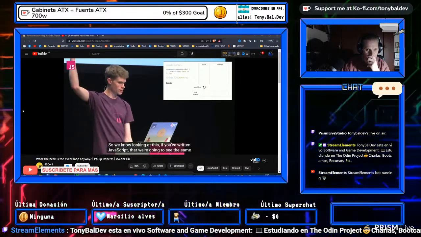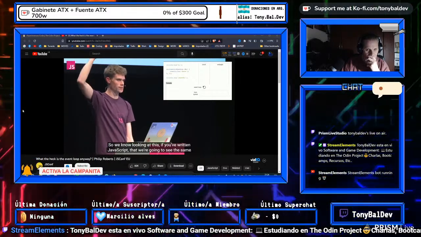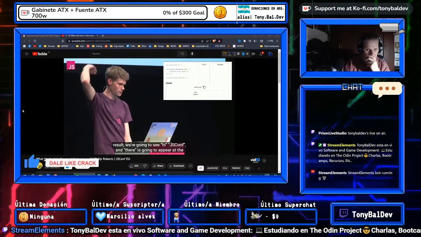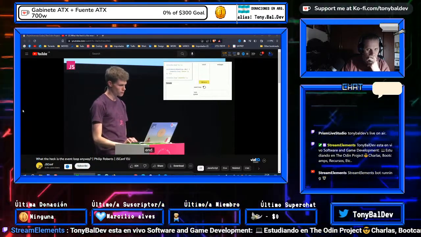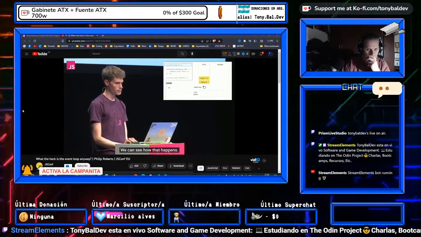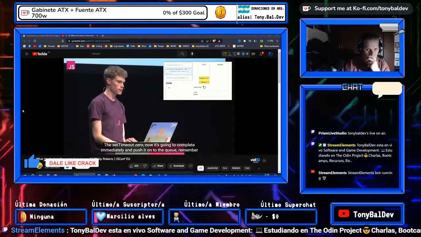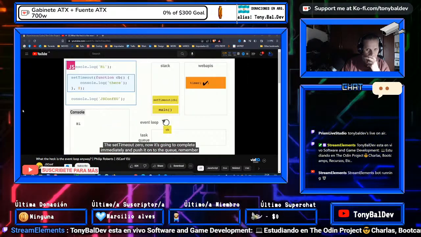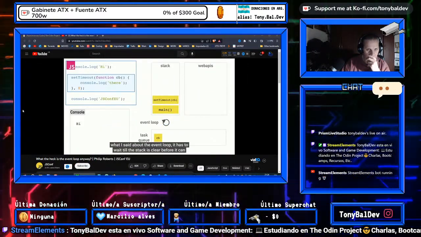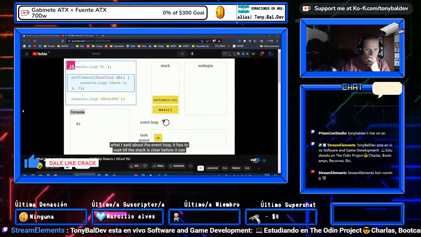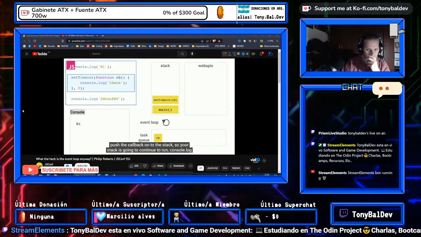So we know, looking at this, if you've written JavaScript, that we're going to see hi, we're going to see JSConf.eu, and then there is going to somehow appear at the end. So running it, we can see how that happens. Console.log hi, setTimeout 0. Now that's going to complete immediately and push the callback onto the queue. But remember what I said about the event loop. It has to wait until the stack is clear before it can push the callback onto the stack.